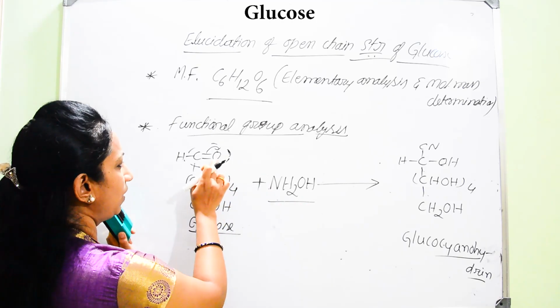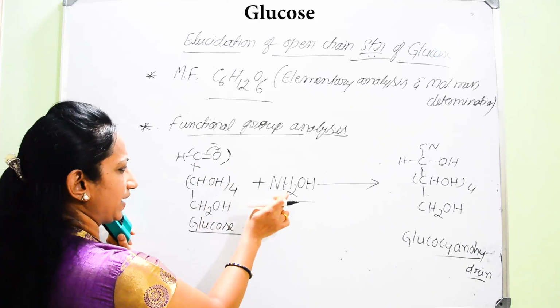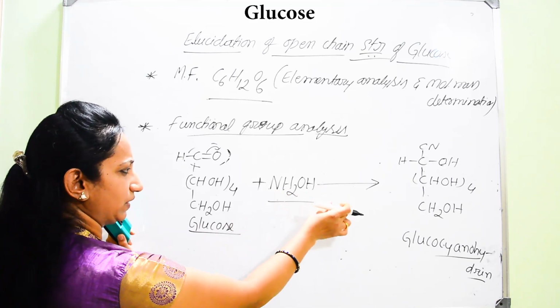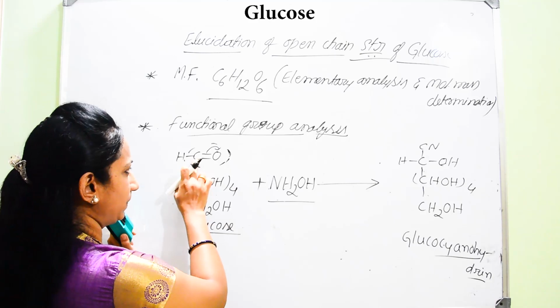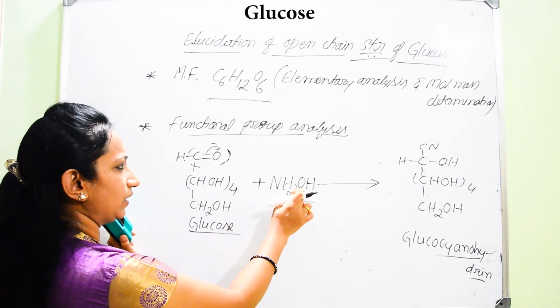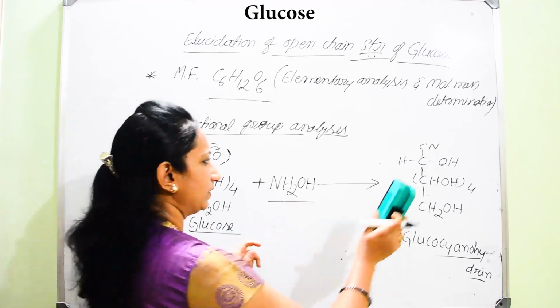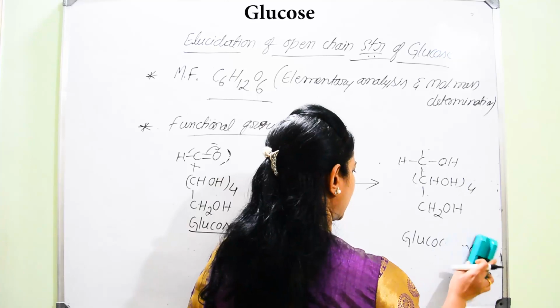There will be removal of oxygen along with hydrogen. Oxygen will react with hydrogen, that is H2, and be removed in the form of water. And now the double bonded carbon atom has a direct linkage to nitrogen along with a hydroxyl group. That is how we get glucose oxime.